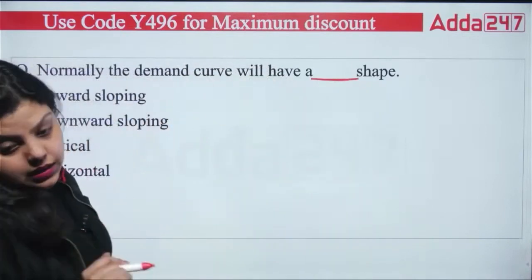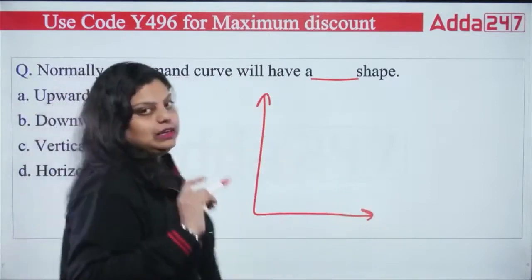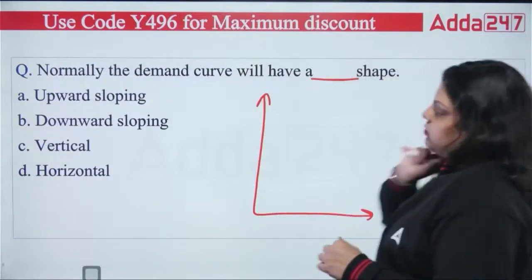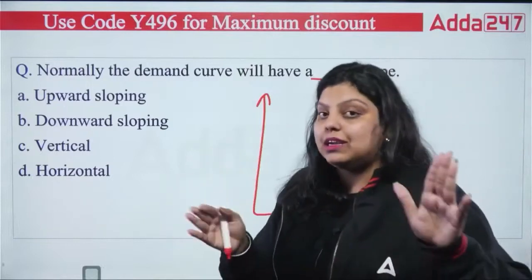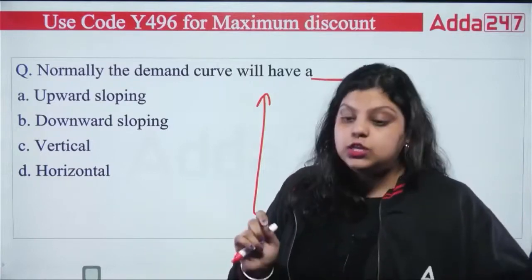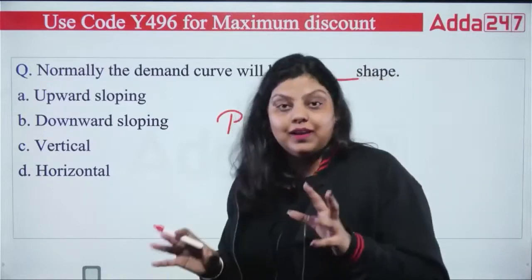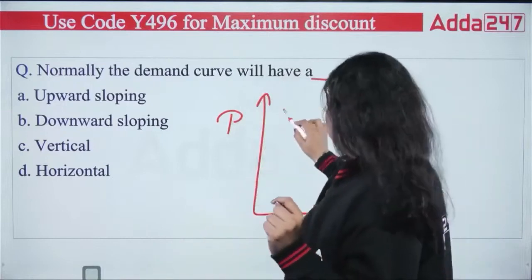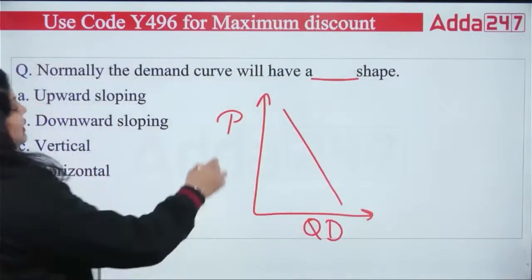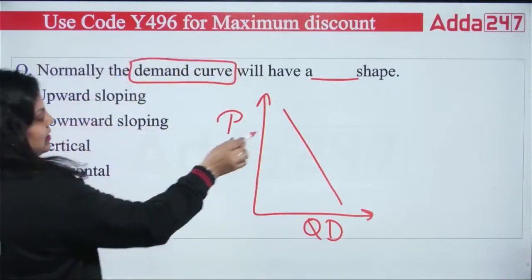Now what is a demand curve? Let's understand that first. Law of demand talks about the price and quantity demanded, and the relationship between the two is your law of demand. When the law of demand relationship is shown on a table, showing the relation between price and quantity demanded, that is known as your demand schedule. When you represent the relation between price and quantity demanded on a graph, that is known as the demand curve. And this is your curve.